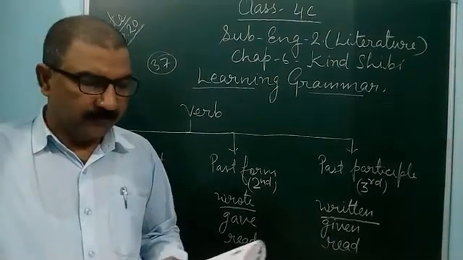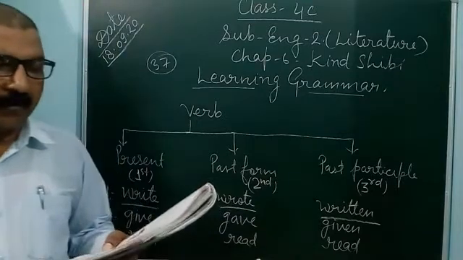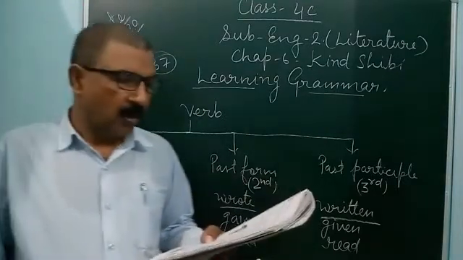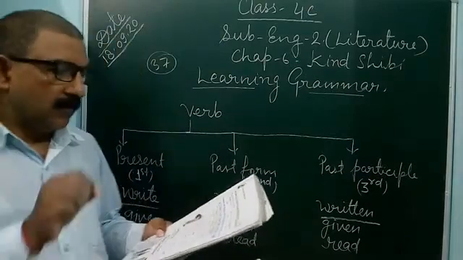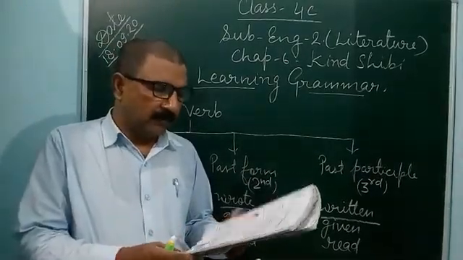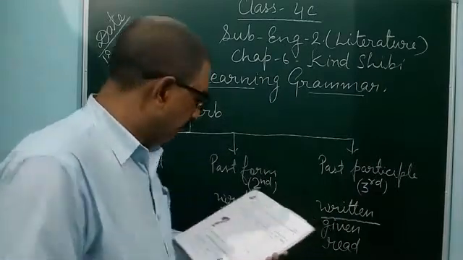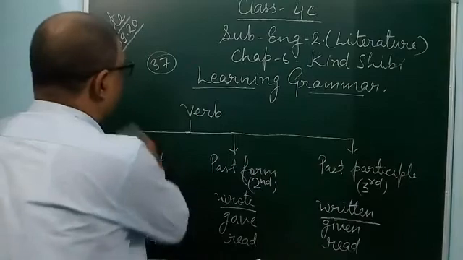So here, fifth, complete the following table with the help of the words given in the box. Go, went, gone. You can fill go, went, gone. In the third form, it is given. You can fill present, past and past participle.